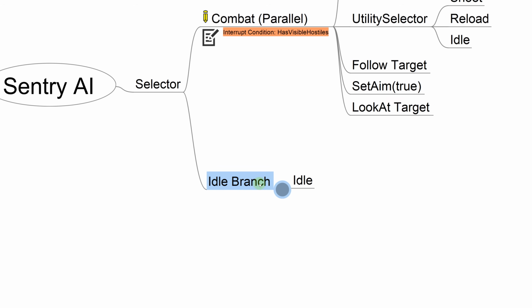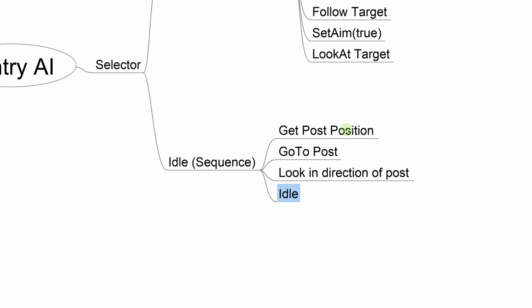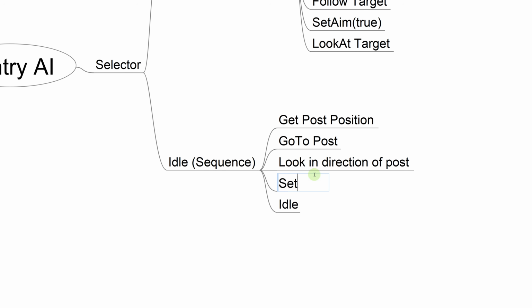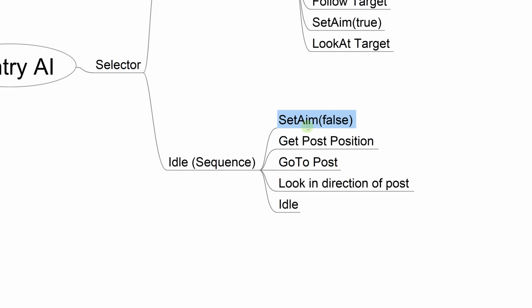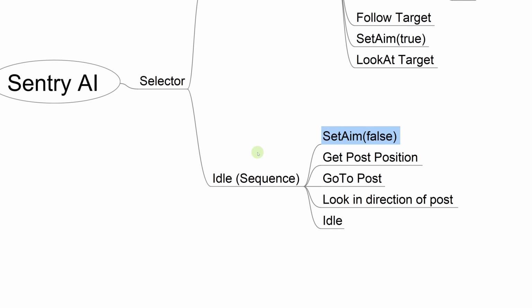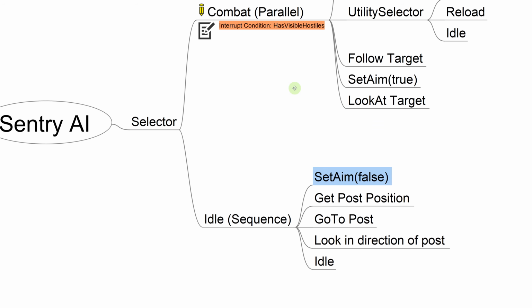As for the idle branch, it could be a simple sequence where we get the post position. So the post at which the sentry is supposed to be standing, we could have it as a transform. We get its position, we go to it, then we look in the direction of the transform, then we go to an idle action. In here, perhaps we need to cancel aiming. So we're going to set aim to false, and we're going to put it at the top of the sequence. Let's implement this little by little. We're going to implement this idle sequence first. Then we're going to move on to the combat branch.